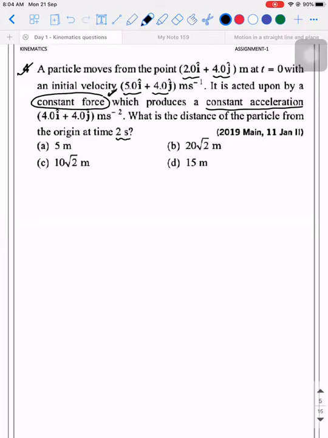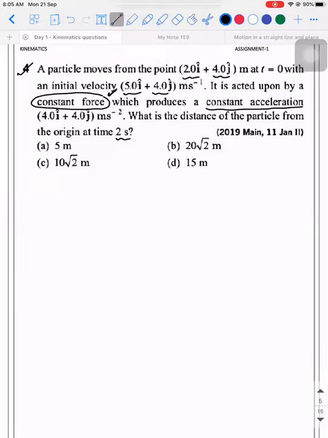So how to solve this, guys? Sir, using equations of motion.